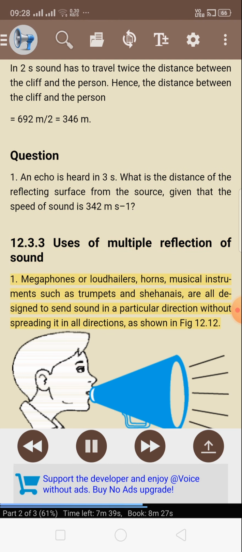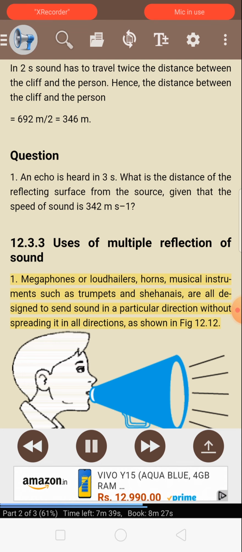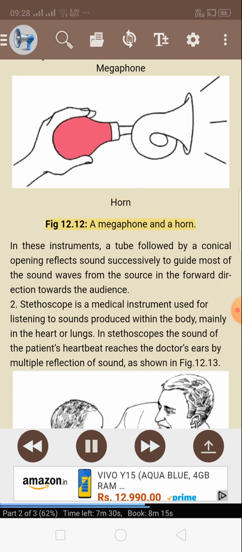Megaphones or loudhailers, horns, and musical instruments such as trumpets and shehnai are all designed to send sound in a particular direction without spreading it in all directions, as shown in Fig. 12.12. Megaphone. Horn. Fig. 12.12, a megaphone and a horn. In these instruments, a tube followed by a conical opening reflects sound successively to guide most of the sound waves from the source in the forward direction towards the audience.